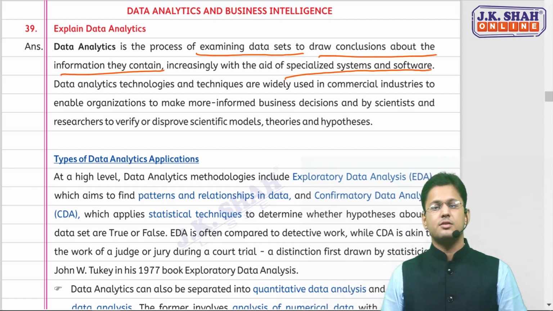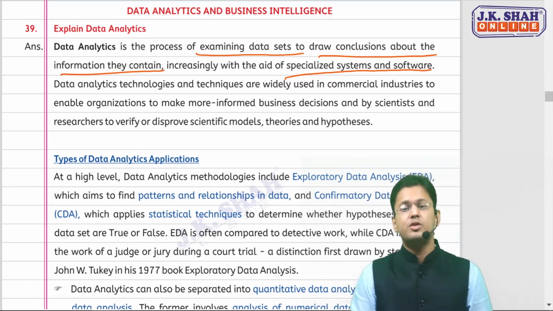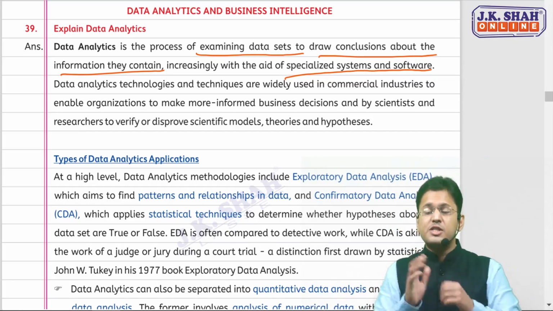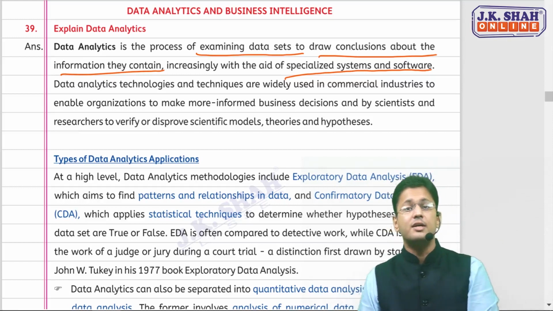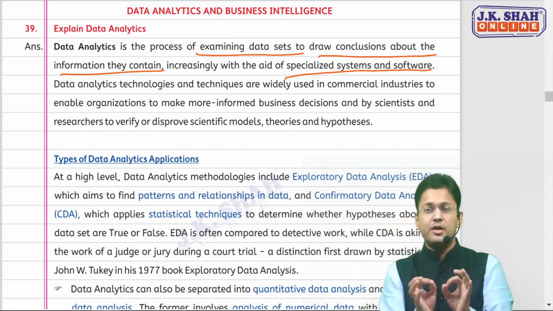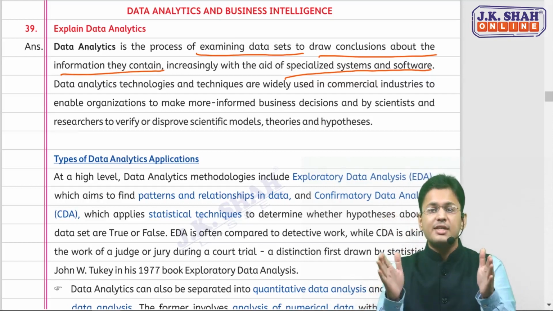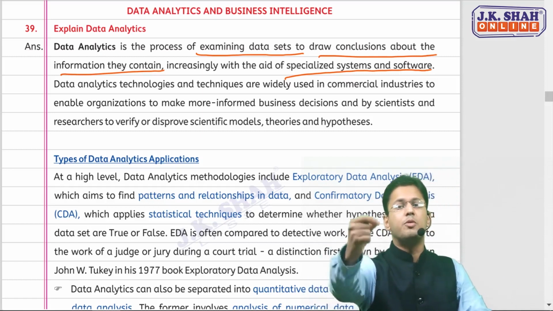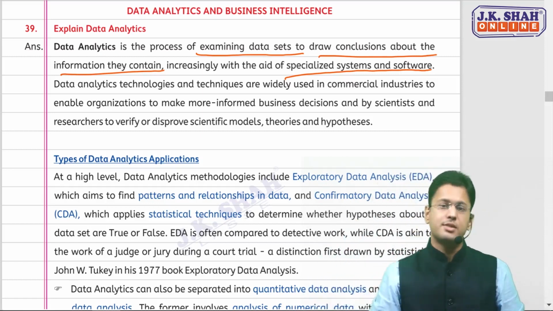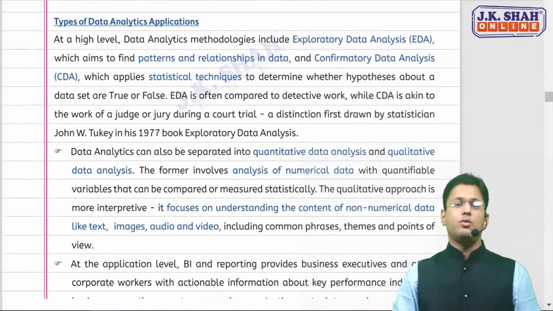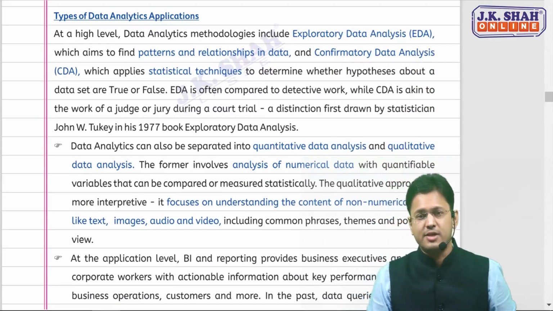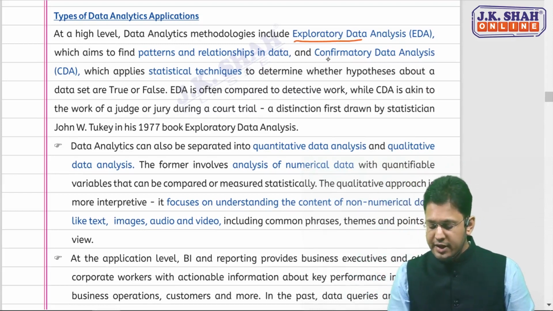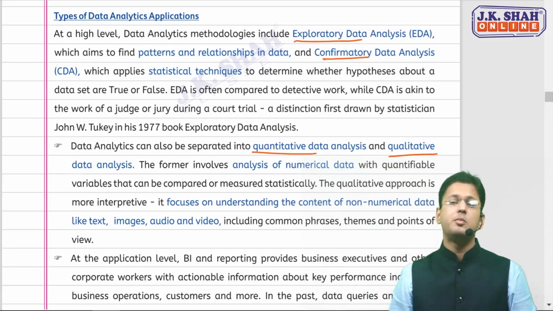Proving certain theories, confirming certain hypotheses, extracting some meaningful information, analyzing some logical data, analyzing some numerical data is data analytics. In short, it's a process of examining a large set of data to draw conclusions about the information they contain with the help of specialized software, tools, and systems. Now, we have several types of data analytics, but right now we'll be talking mainly about 4: exploratory, confirmatory, quantitative, and qualitative.